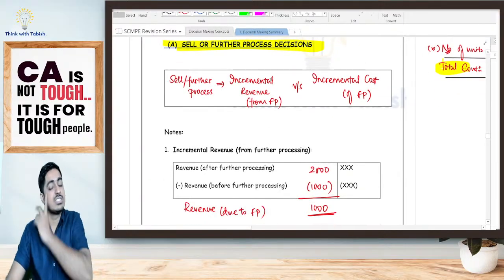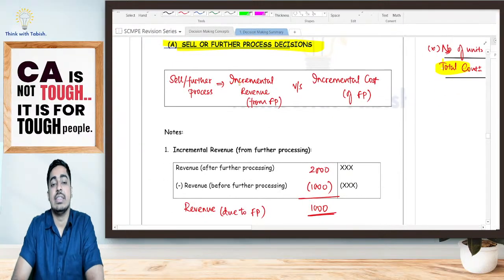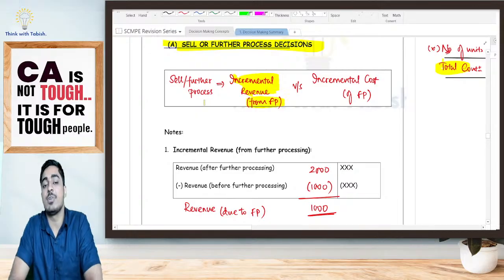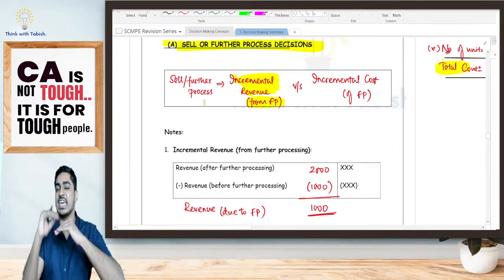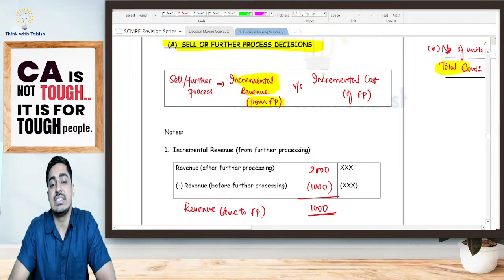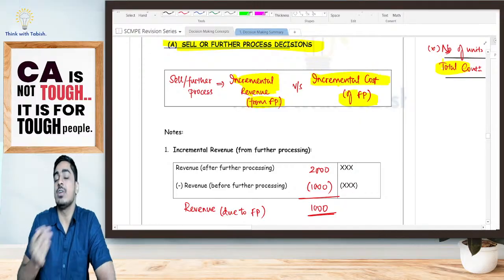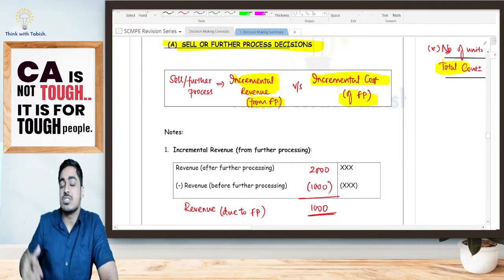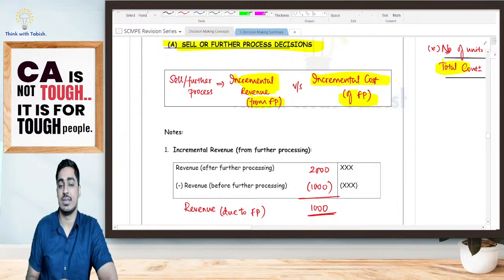Sell or further process decision. How do we take a decision? What is the incremental revenue from further processing? From further processing, how much extra revenue have I got? As against that, what is the incremental cost of further processing? In order to further process, how much extra cost do I have to incur? What is the incremental revenue from further processing, students?